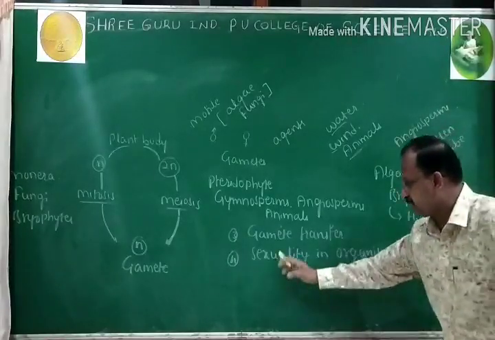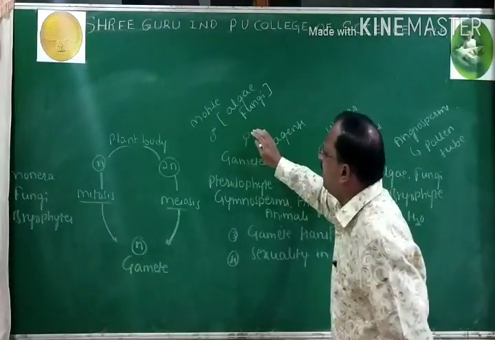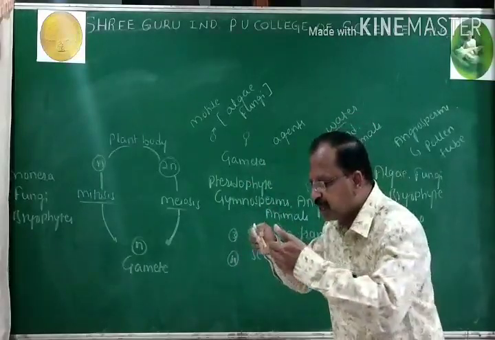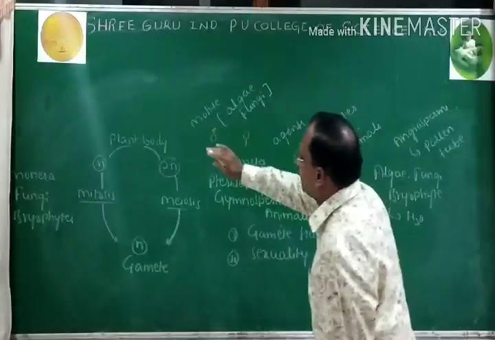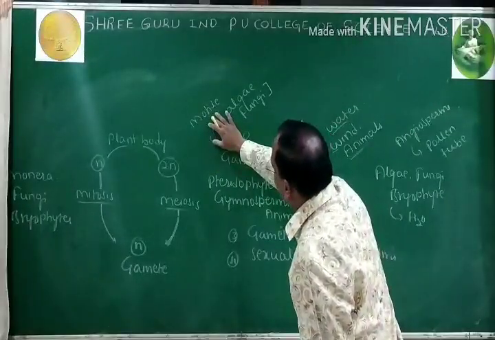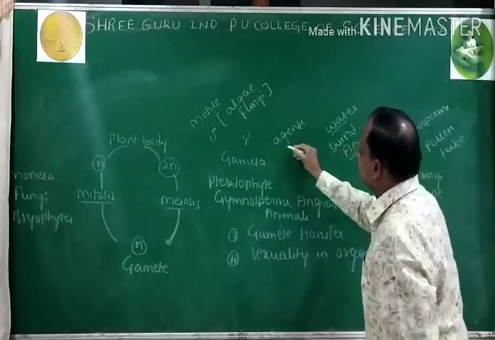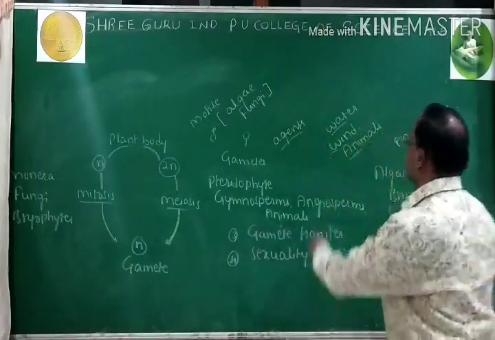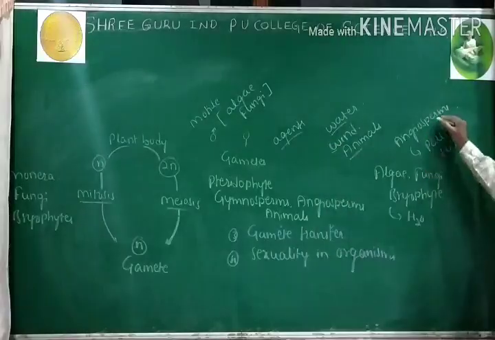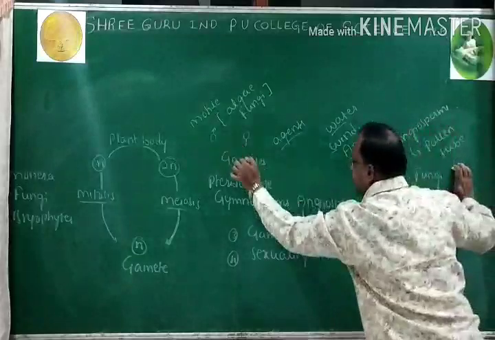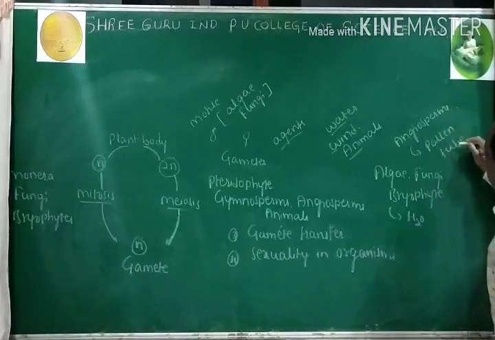We'll repeat this matter once again. Look over gamete transfer. After the formation of male and female gametes, they are brought together to facilitate fertilization. In the majority of cases, male gametes are motile and female gametes are stationary. They require certain agencies or agents such as water, wind, animals. But in case of angiosperms, male gametes are carried by the pollen tube.